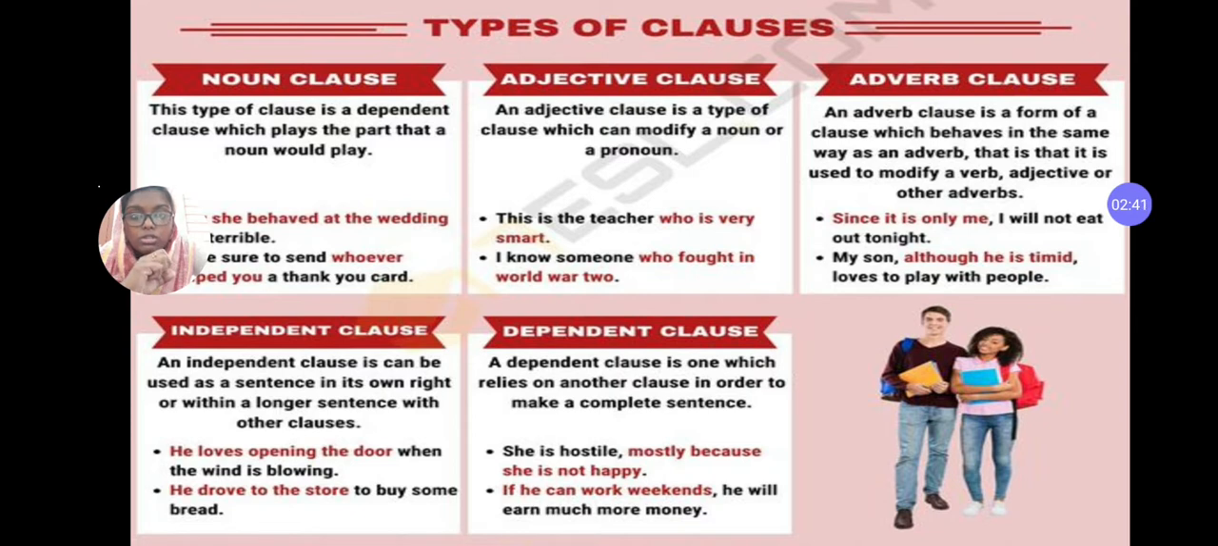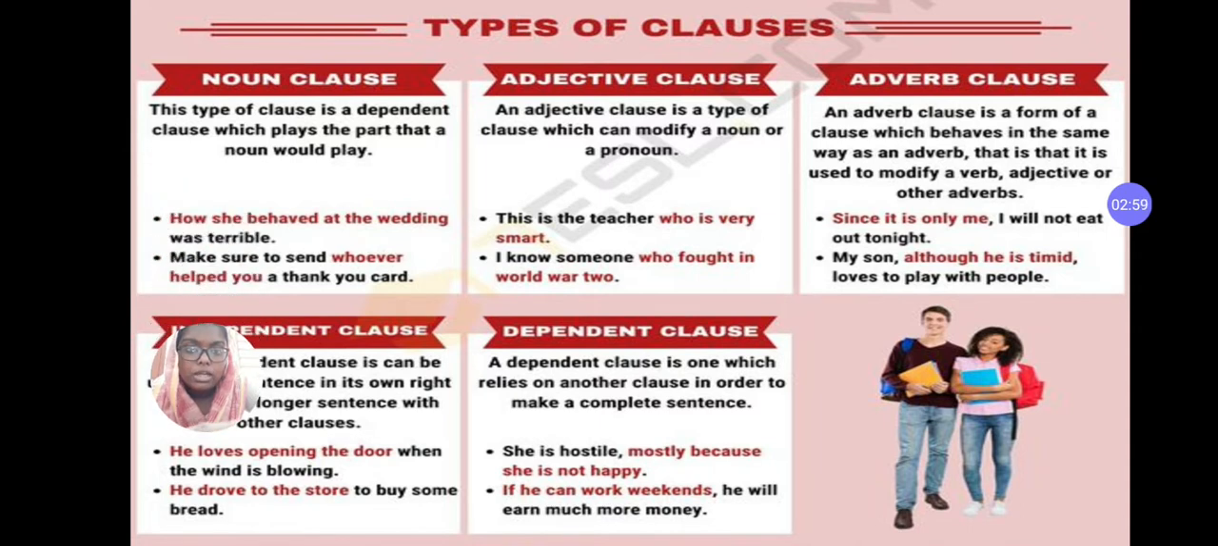Now, noun clause. A noun clause is a dependent clause. All the noun clause, adjective clause, adverb clause, these are all dependent clauses, and a noun clause will stand in place of a noun. Example, how she behaved at the wedding was terrible. So it is not her that is the subject or the main noun, but it is how she behaved at the wedding.